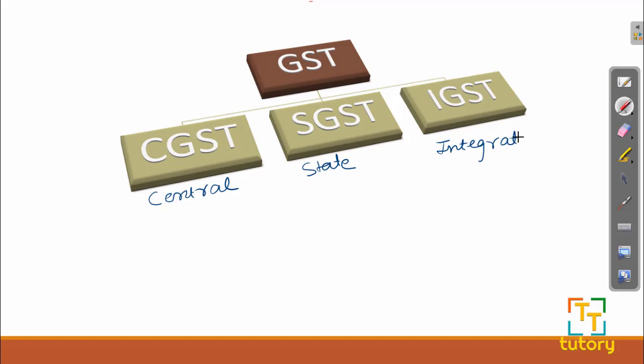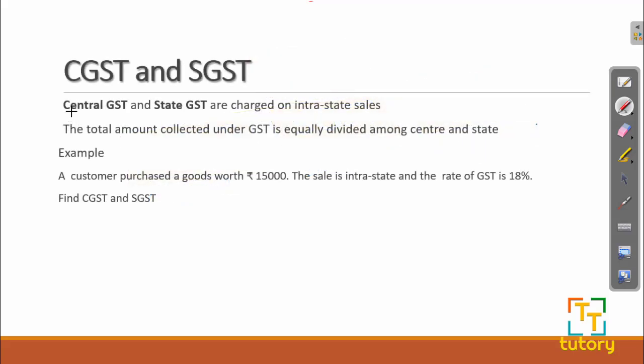One point to remember is that the central GST and the state GST are charged on intrastate sales, when the sale happens within the state. The total amount of GST that is collected is equally divided between the center and the state.